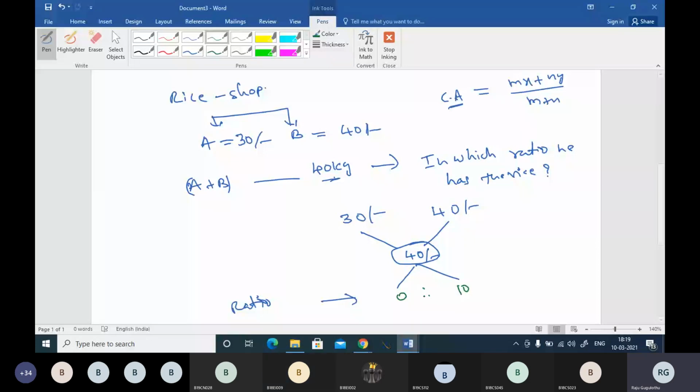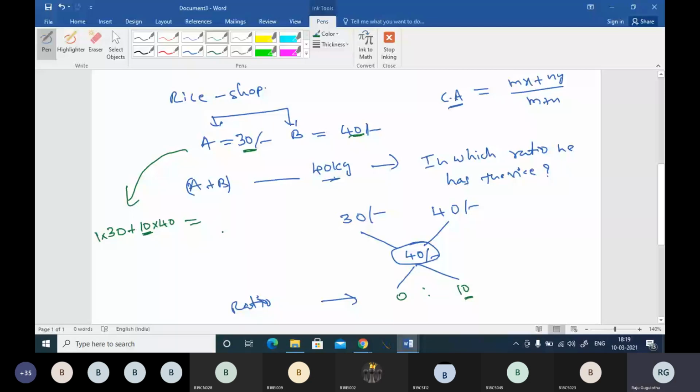Let us say if I say 1:10, let me verify my friend's answer. He's saying let us say 1 kg of rice of 30 rupees per kg, plus 10 kgs of rice of 40 rupees per kg. Total we have taken 11 kgs, and we are selling at 40 rupees per kg.